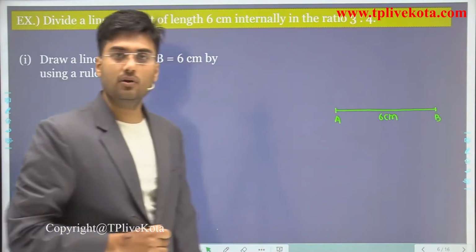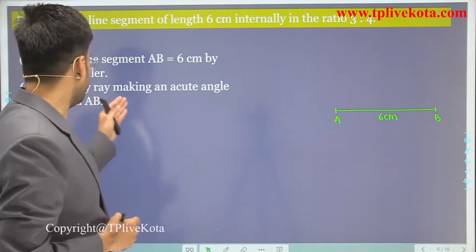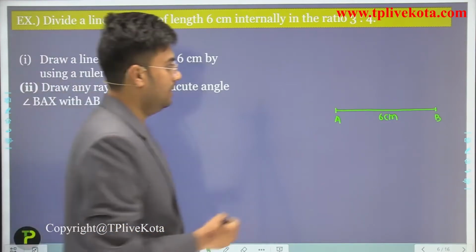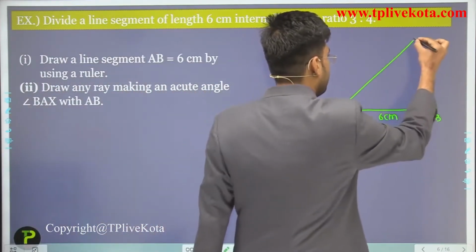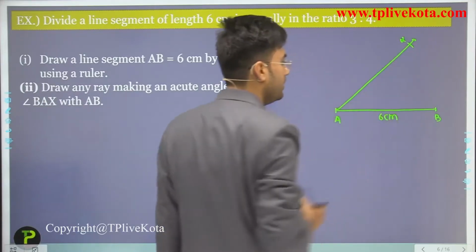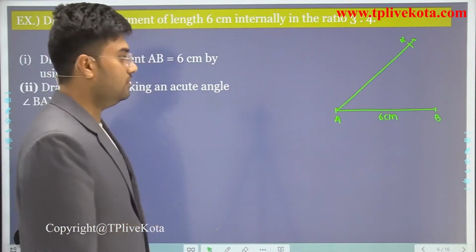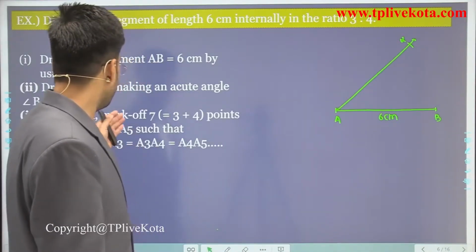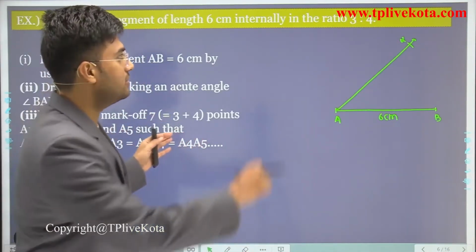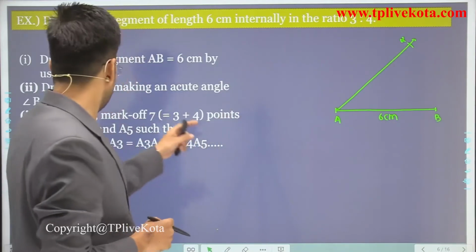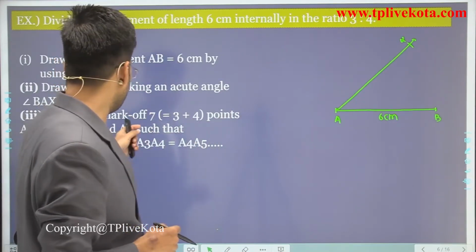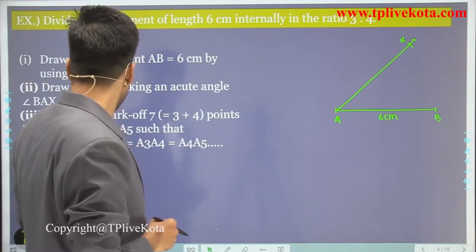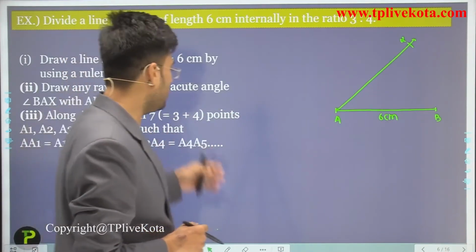Next step is what? Next step is draw a ray making an acute angle BAX with AB. BAX, this is the acute angle here. So next step is what? Next step is along AX mark 7 points, because 3 plus 4 is 7: A1, A2, A3, A4, A5 up to A7. Now AA1, AA2, these are all equal.